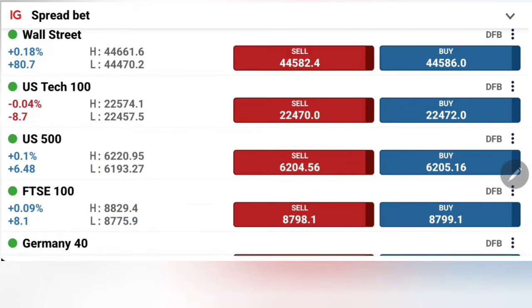US indices have finally showed some signs of exhaustion, and it is not US 30. US 30 is still staying bullish here. We have seen a range bound movement throughout the day, but yet on the buy side, we have seen it hitting 44,660, while US 100 and S&P is struggling here on the upside.